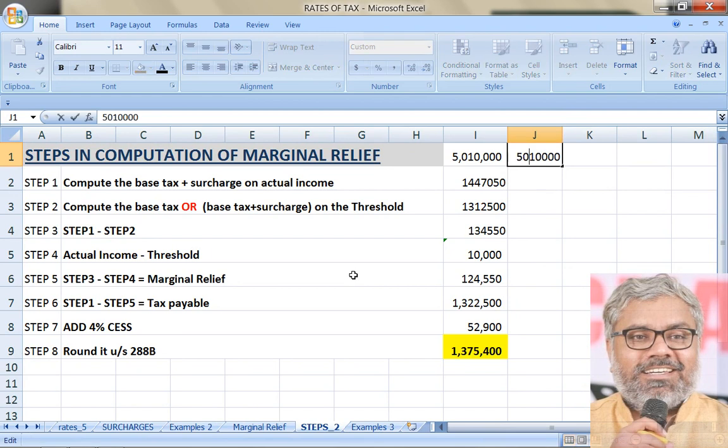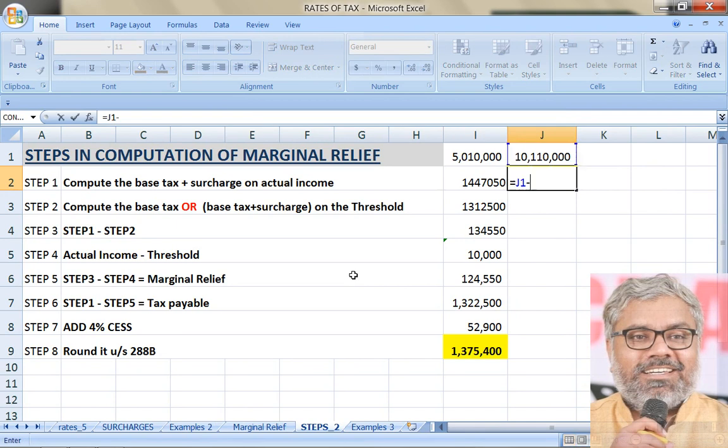So let us say for an individual the income is 1 crore 1,10,000. For an individual, if that income is 1 crore 1,10,000, this surcharge though definitely will be applicable. So what is going to be the base tax plus surcharge? Calculate that carefully on your calculators.